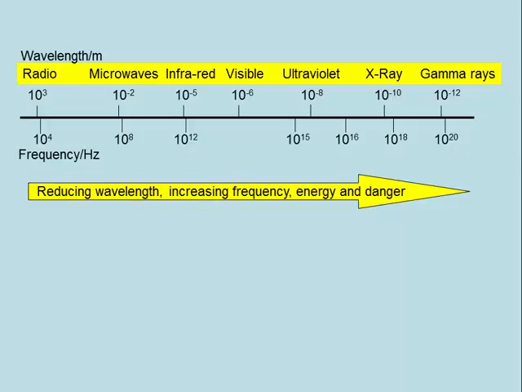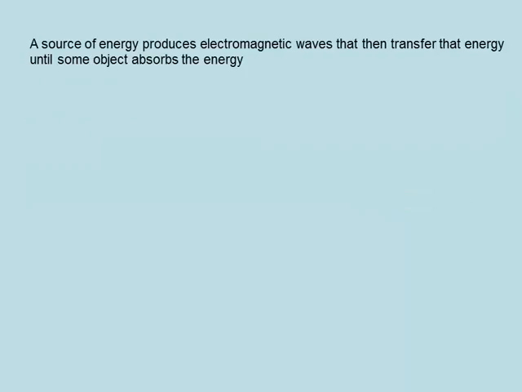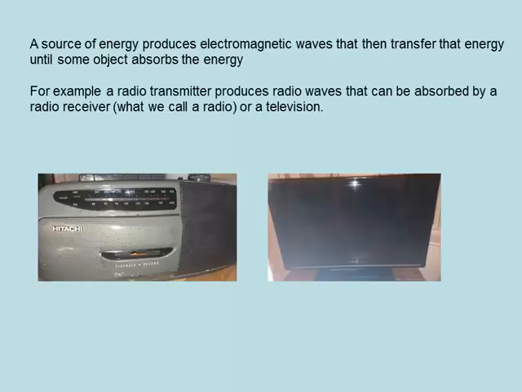As we go in this direction, we have reducing wavelength, increasing frequency, increasing energy, and increasing danger. A source of energy produces electromagnetic waves that then transfer that energy until some object absorbs the energy. For example, a radio transmitter produces radio waves that can be absorbed by a radio receiver, what we just call a radio, or by a television.